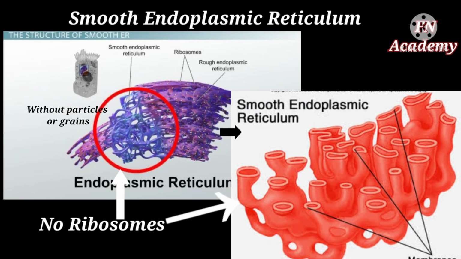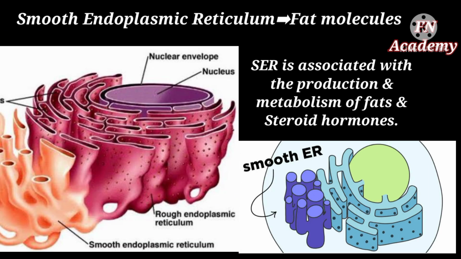But what about the part where we do not see any particles or grains? This part that appears smooth because of the lack of ribosome particles is called smooth endoplasmic reticulum. A smooth endoplasmic reticulum helps with the production and metabolism of fats and steroid hormones. A smooth endoplasmic reticulum is not involved in protein synthesis. It is smooth because it is not studded with ribosomes and is associated with smooth slippery fats. It produces fat molecules required by the cell to build up its covering, or as we know, the cell membrane.